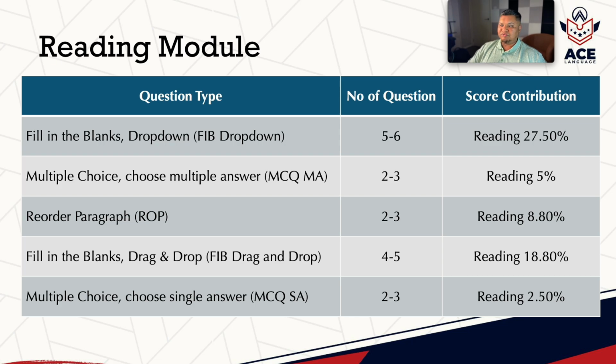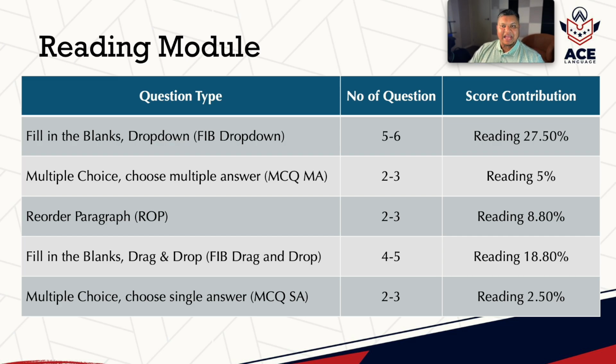Reorder paragraph, as usual, it's moderately important. You will get 2 to 3 questions, which used to be the case. And you will get 8.8% of your reading score coming from this particular question type. Another question type remains as is, fill in the blanks. Reading has now been renamed to fill in the blanks, drag and drop. And you will get 4 to 5 questions for fill in the blanks, drag and drop. And that will only contribute towards your reading like it used to do before, by 18.8%.